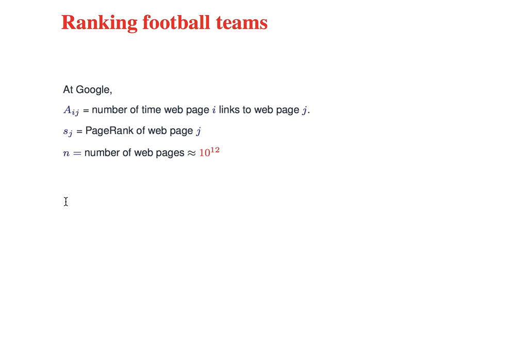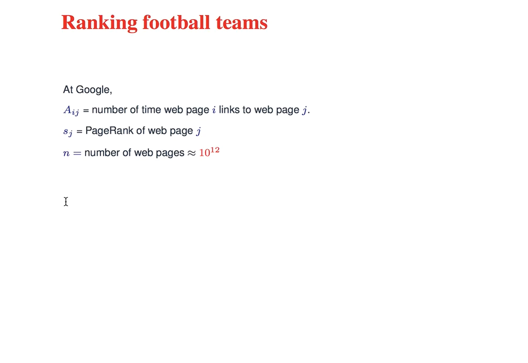So now the matrix is very large, not thousands or millions or billions, but there are trillions and trillions of web pages. You never actually form that large matrix. It's completely impossible to store a large matrix with trillions of rows and columns. You just do calculations with it using the algorithms that you've developed.